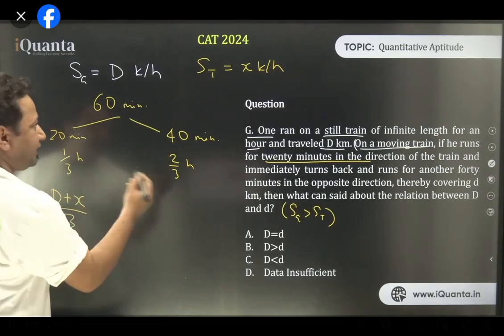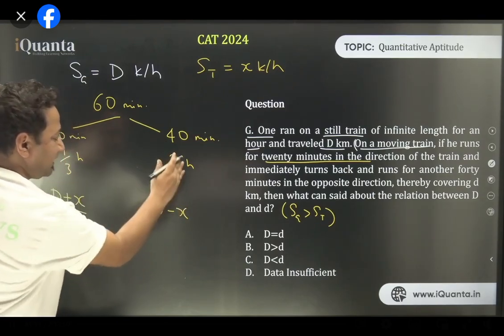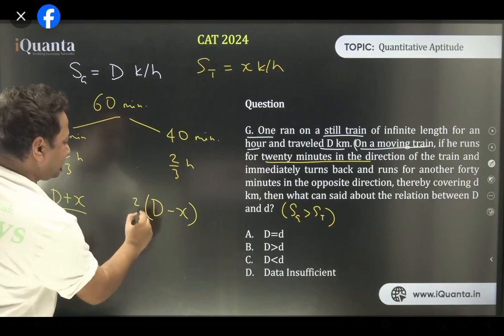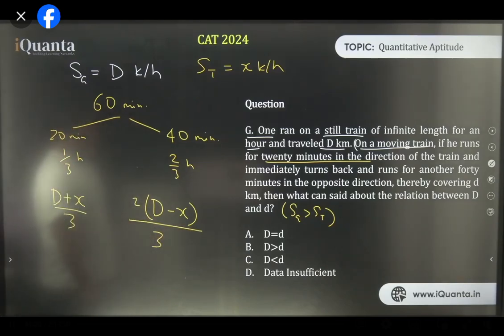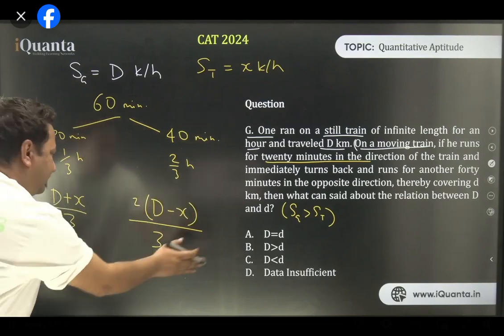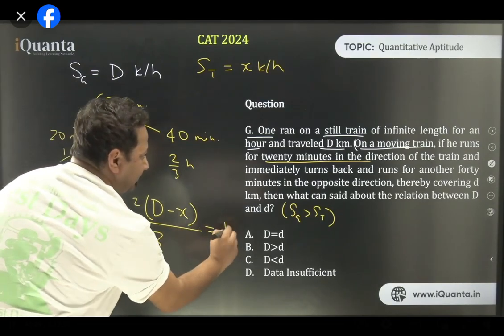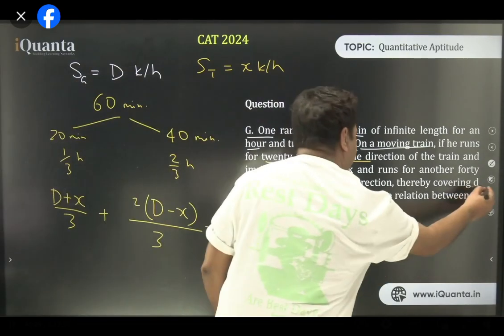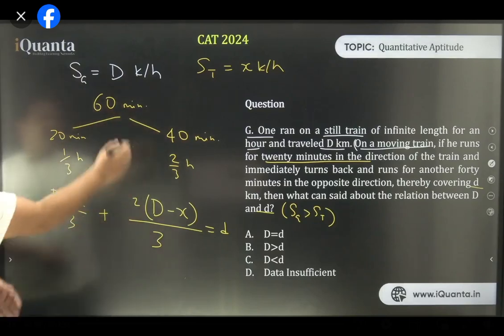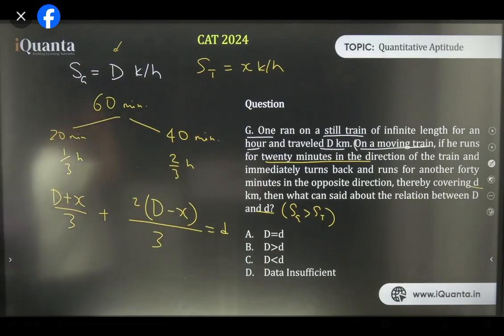And in these 40 minutes, he will be traveling d minus x into 2 by 3. Let's multiply by 2 by 3. All right. Now it's clear. And this whole is nothing but small d, according to the question. Now we have to compare this capital D and this small d. Pritham, yes, same as boats and streams. But I'm telling you that do not fall in the nomenclature. That can be a trap.